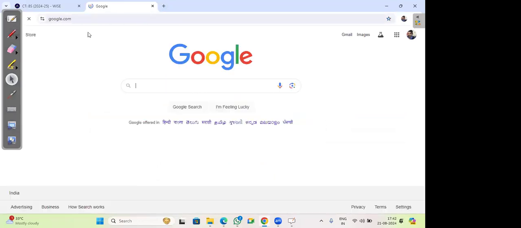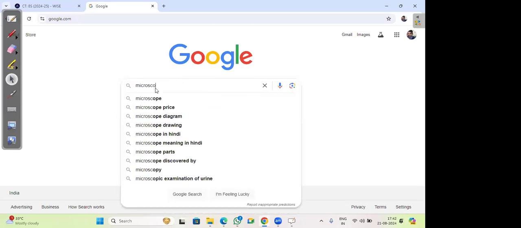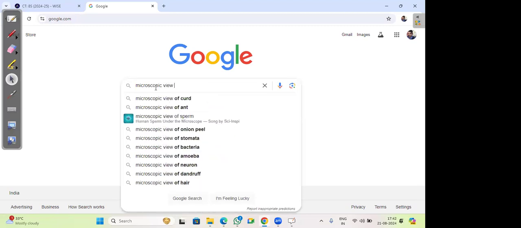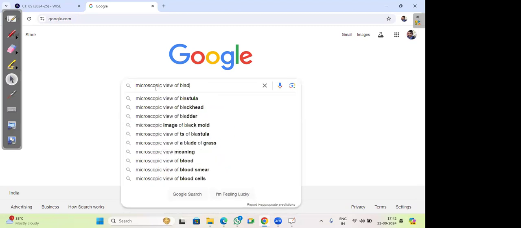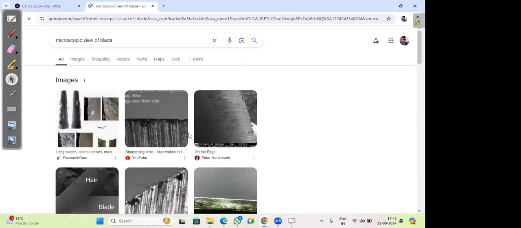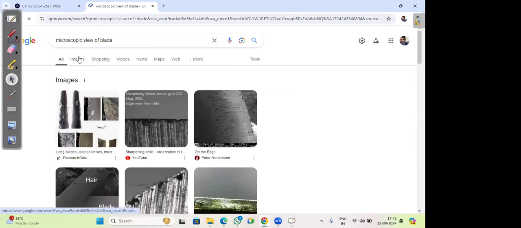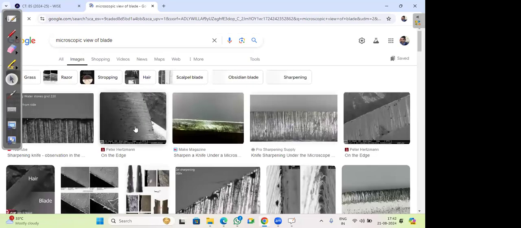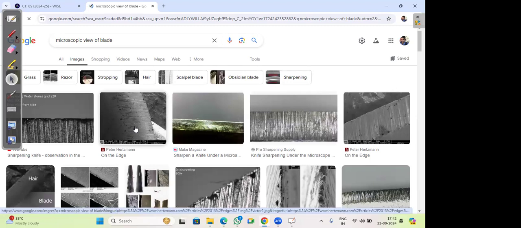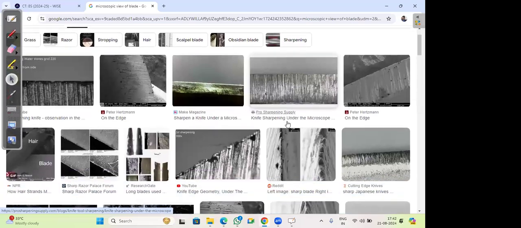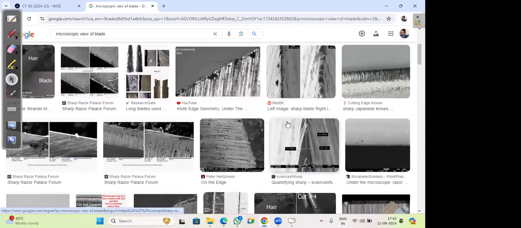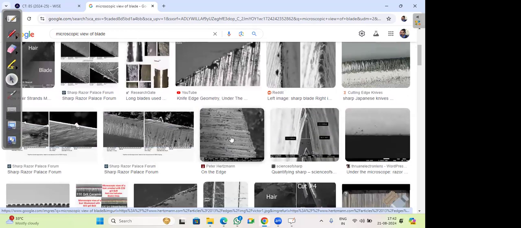are irregular. Okay. So, the microscopic view of a blade. Let's see. As you know, a blade is very smooth. So see how a microscopic view of a blade looks. See, even the blade, which is very smooth, appears so rough under a microscope. Even that blade appears to be irregular. See, there are irregularities present even on the surface of the blade. You can see here.